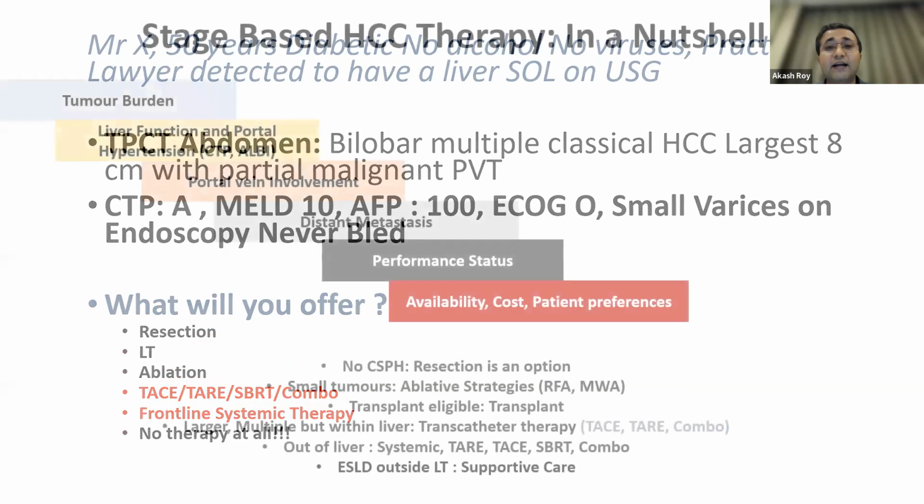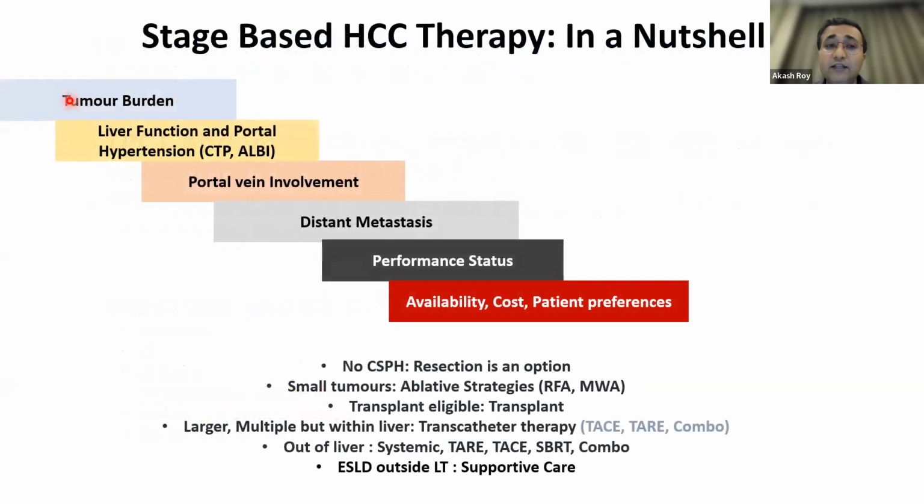So in a nutshell, to summarize stage-based management of HCC, look at the tumor burden, numbers and size and what it is involving. Look at the liver function, look at portal vein involvement, look at whether there is distant metastasis, see the performance status as a whole, and look at the availability of that setting in your current area, look at the cost, and always focus on the patient preferences. No CSPH, resection. Small tumors, ablation. Transplant eligible, transplant. Larger tumors, transcatheter therapies. Out of liver, systemic therapy, TARE, TACE, or combo. And if this doesn't fall into any one of these, it can be just at best supportive care.